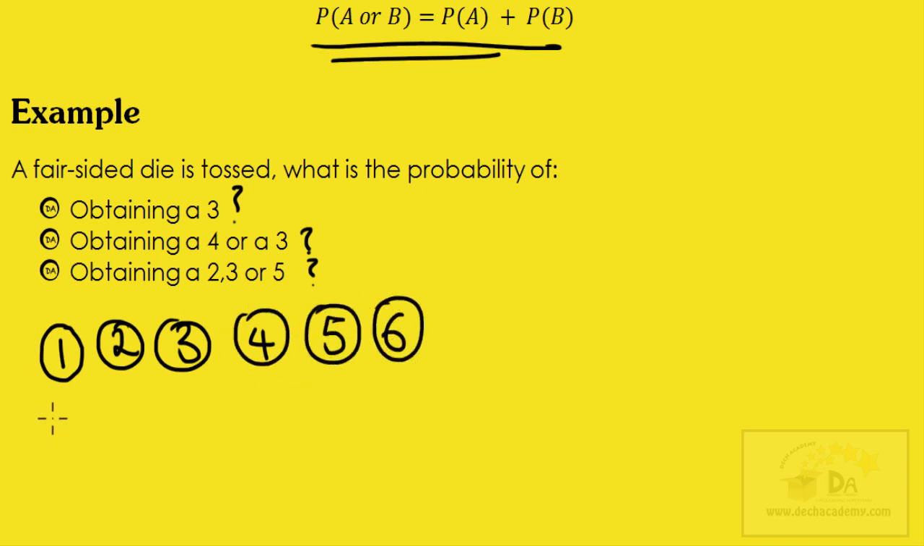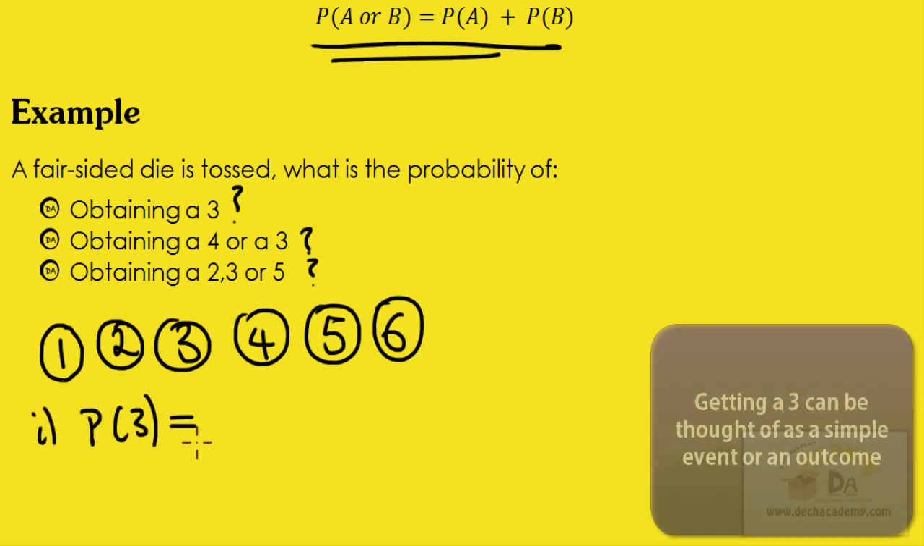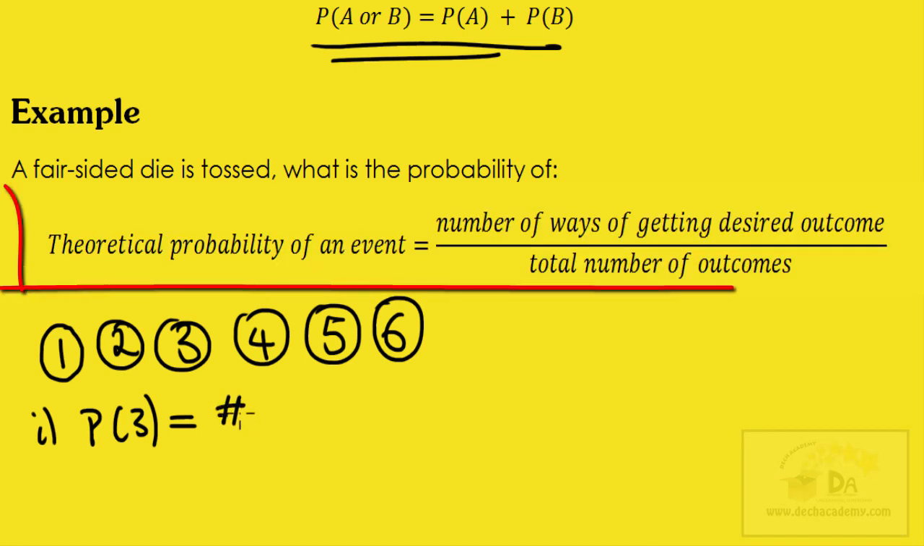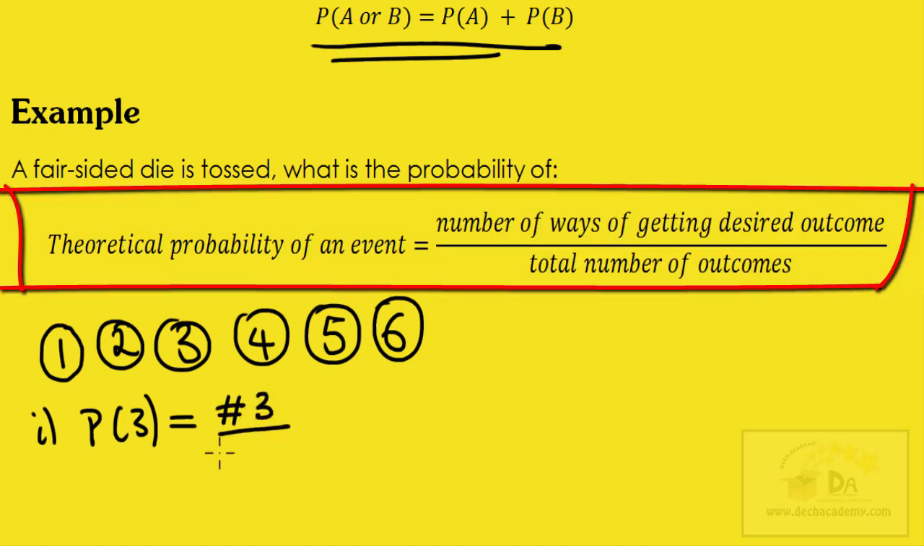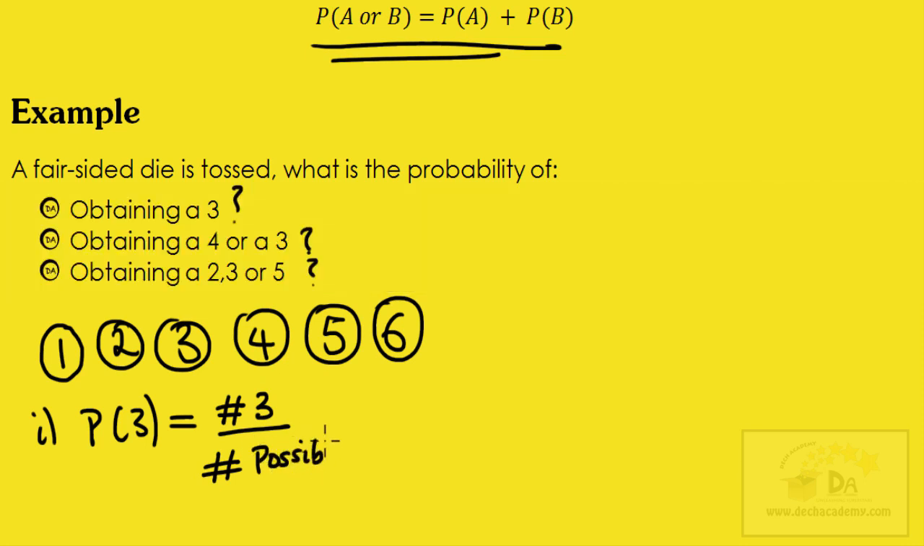So the first question says, what's the probability of getting a 3? Remember from the video on theoretical probability, the probability of an event occurring is the number of ways that event can occur divided by the number of possible outcomes. Now, in how many ways can you get a 3? Just one way. And how many possible outcomes are there? There are 6. So the probability of getting a 3 is 1 over 6.